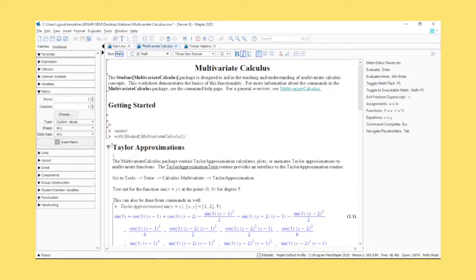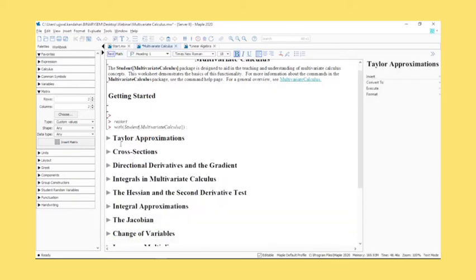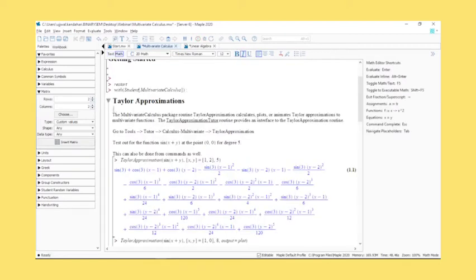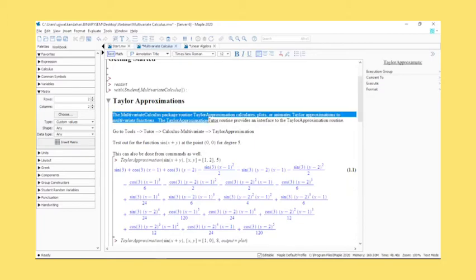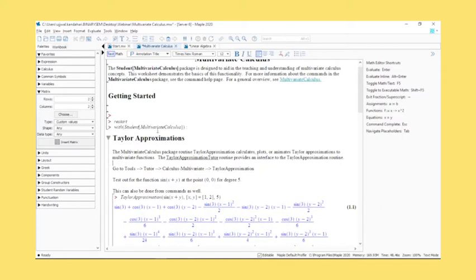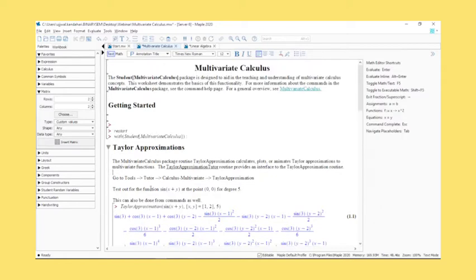The first thing that we'll be discussing is the Taylor approximations. Multivariate approximations for Taylor series become extremely important. Definitely, for a single variable series it's relatively easy to do so. When you're working with multivariate functions, it becomes useful to be able to not just get a series solution for it, but to be able to plot the solution and have a handle on what sort of parameters you're actually using.